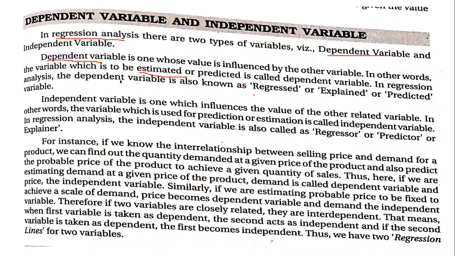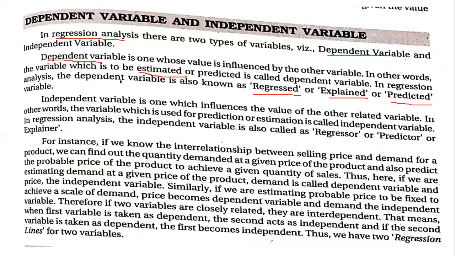So suppose in the questions, if they ask you to find the regressed variable, it means it is a dependent variable, or find the explained variable. Explained means it is very clear that I wanted to know about the temperature in the daytime. Temperature in the daytime means there are many other factors which contribute to increasing the temperature, right? So it is clearly explained, and I want to predict the variable. So that is also clear here. So that is your dependent.